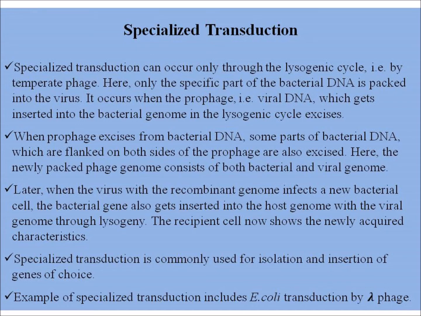Later, when the virus with the recombinant genome infects a new bacterial cell, the bacterial gene also gets inserted into the host genome with the viral genome through lysogeny. The recipient cell now shows the newly acquired characteristics. Specialized transduction is commonly used for isolation and insertion of genes of choice. An example of specialized transduction is E. coli transduction by lambda phage.